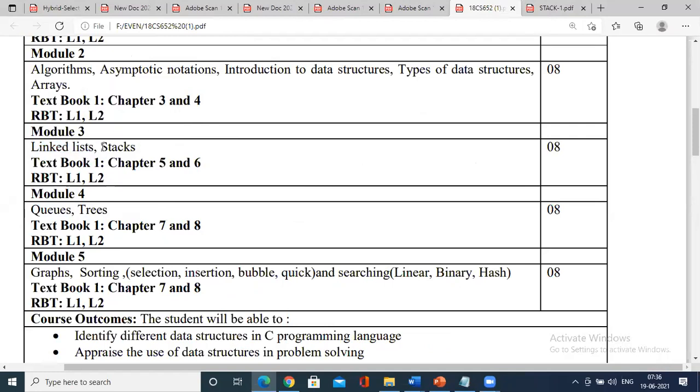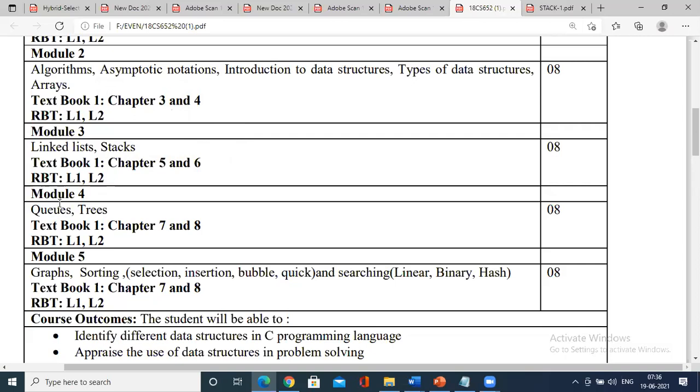Now stacks have started. There are majorly two concepts on stacks, that is stacks using arrays and stacks using linked list. I have tried to convince you in one of the previous two sessions to make sure that you should be capable of writing a program for insert, delete and display. Today I'll start with the concept of queues. Stacks and queues are a bit related with respect to the data structure.